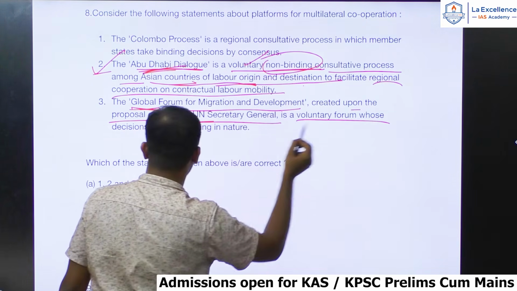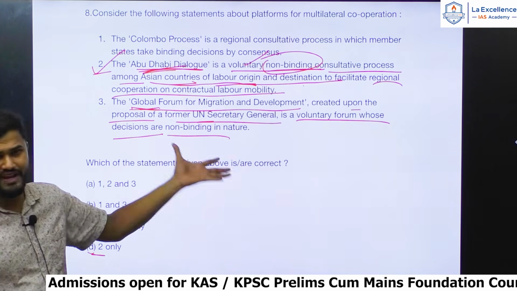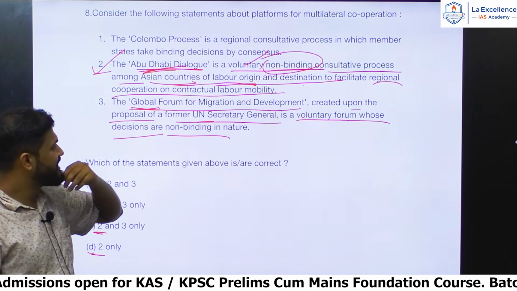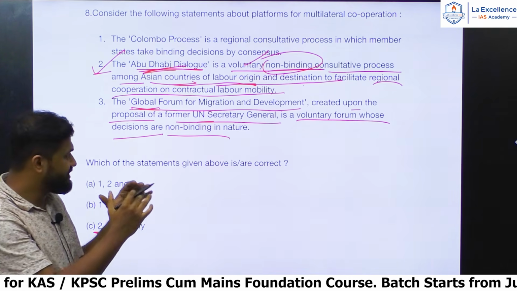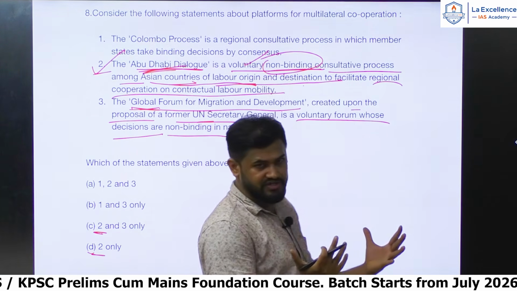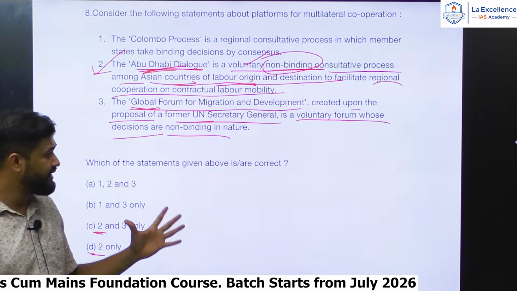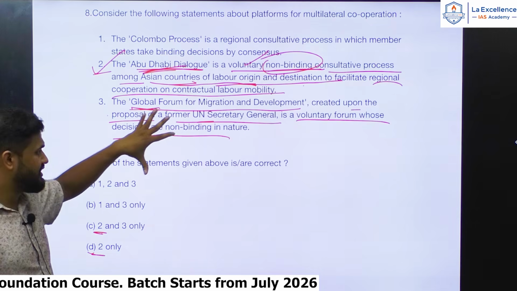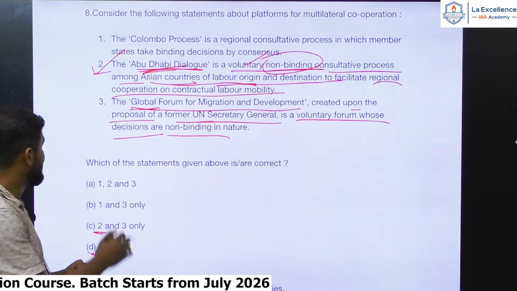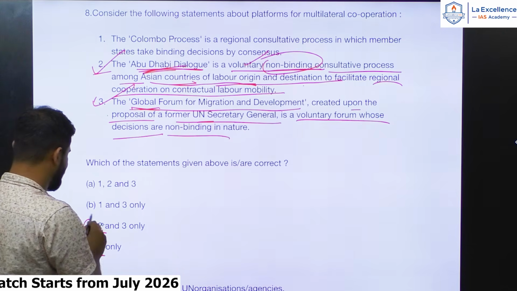Okay, it's a voluntary forum whose decisions are non-binding in nature. You just have to tell if it is binding or not binding. If it is not such a legal structure which should be binding upon everyone. If it were a binding agreement, it would definitely have made a lot of highlights and headlines. So you can guess that it is also non-binding. So 3 is correct. Okay, so 2 and 3.